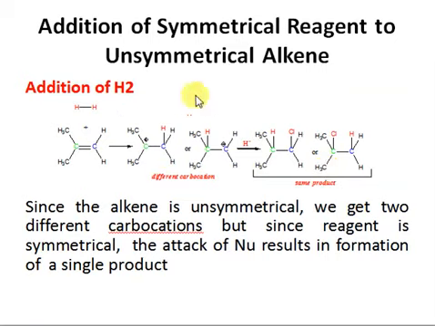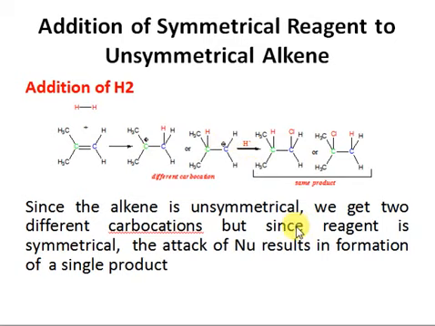Although we are getting two different carbocations, one tertiary, one primary, by the end we get the same product, whether the reaction is with the primary carbocation or the tertiary carbocation. So here we can make a generalization that since the alkene is unsymmetrical, we get two different carbocations, but since the reagent is symmetrical, the attack of the nucleophile results in formation of a single product.